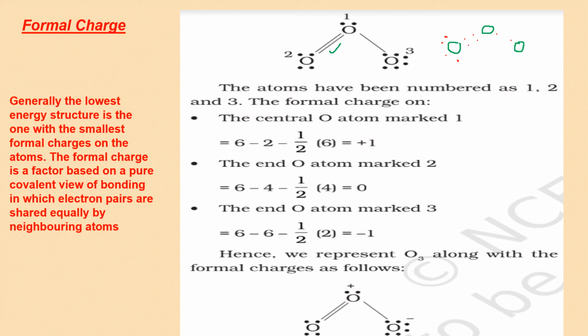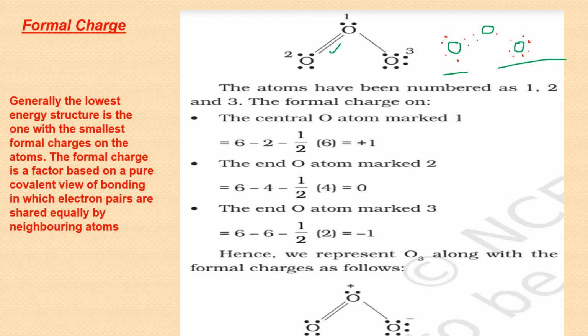I am drawing it again. And it's a suggestion that whenever you study, doesn't matter how many times the same structure is coming, please draw it every time and see how your concepts become very clear. So it becomes 1, 2, 3, 4, 5, 6, 7, 8, right? Octet is completed. I have completed the octet of both the terminal oxygens.